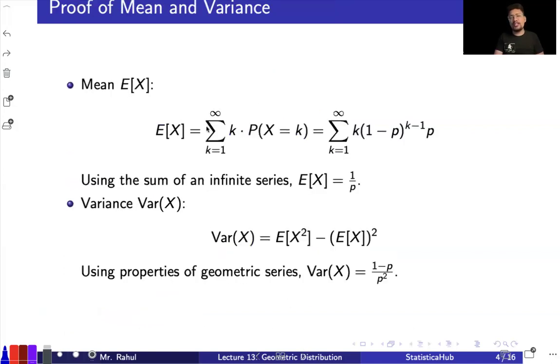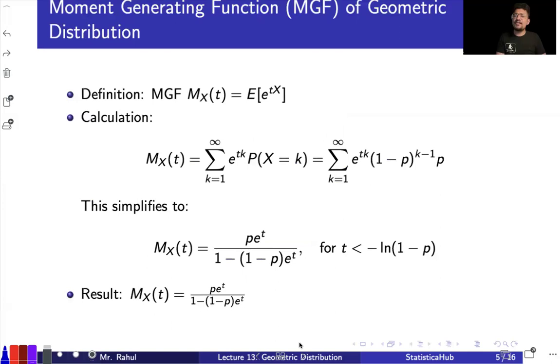Then if you have to go for the expected value, so simply go for like summation k probability x equal to k, and k running from 0 to infinity. You just go for the infinite summation of the series and it will be coming out to be 1 over p. Okay. Similarly, you can go for the variance of x, expand the formula, you will be getting q over p square. Okay. Moving ahead, then we are having the moment generating function.